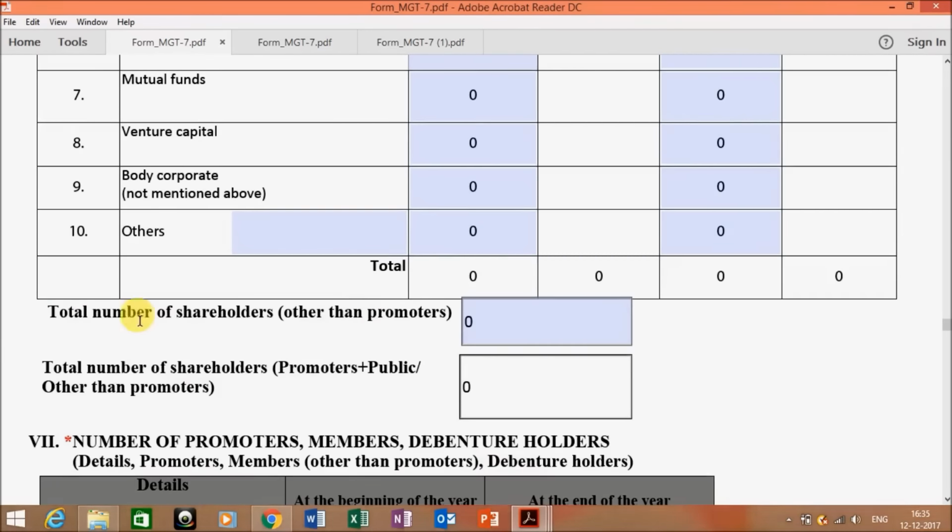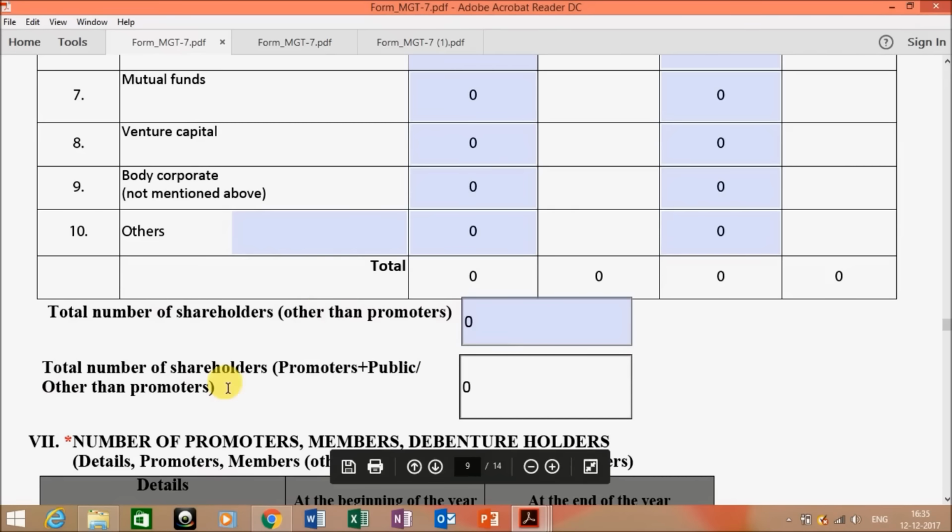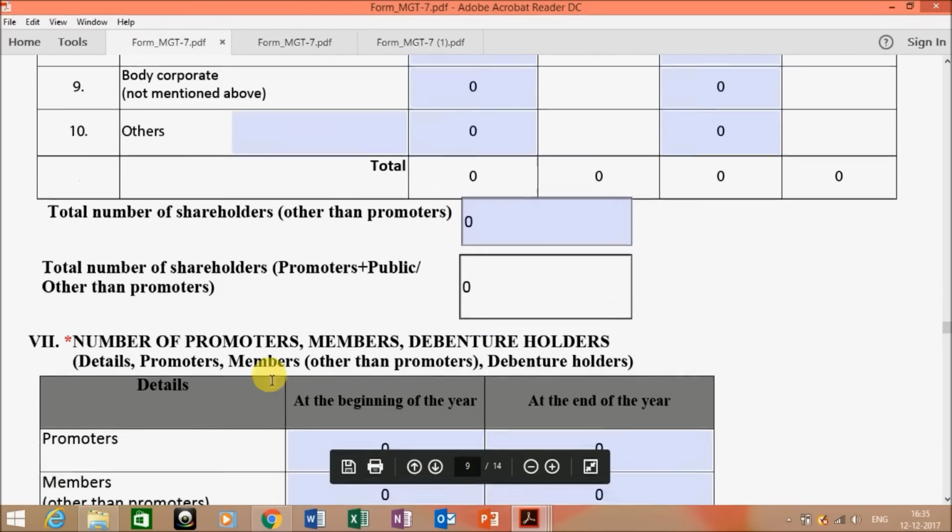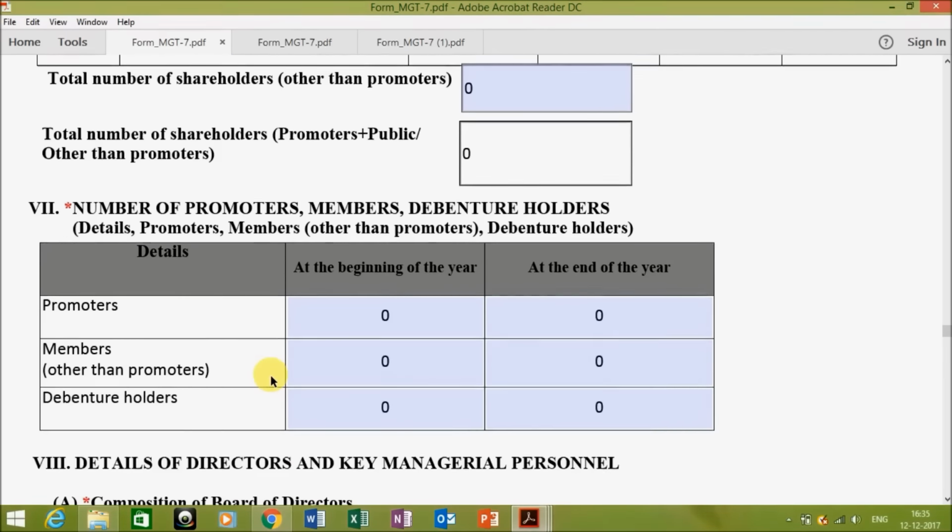Then you have to write the total number of shareholders other than promoters and the total number of shareholders, that is promoters plus public. Then the information of promoters and members and debenture holders has to be given at the beginning of the year and at the end of the year.